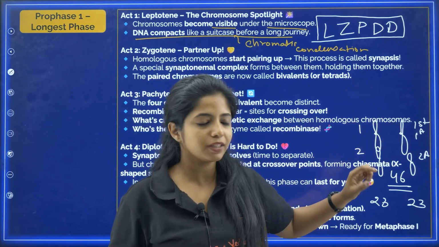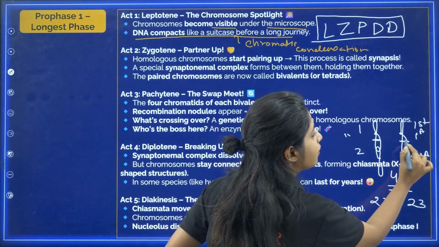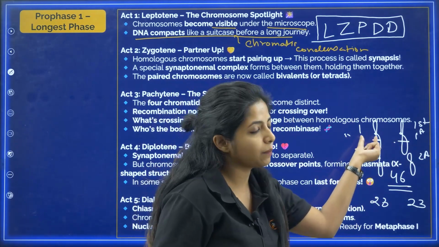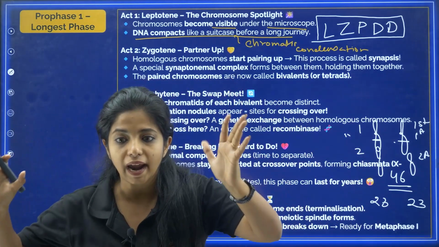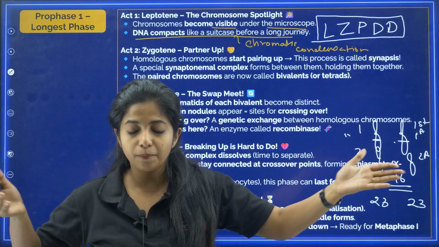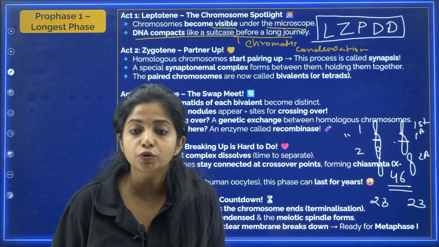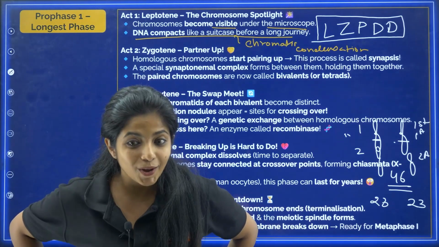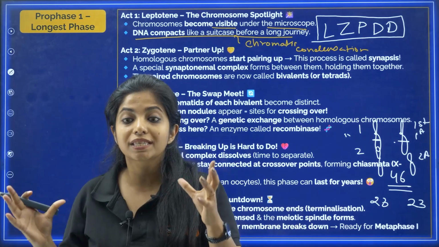As in for example, here I have a gene coding for height. Here also I would be having a gene coding for height. Now it can depend. It can be a recessive allele over here. It can be a dominant allele over here. Anyways, I would be definitely having a gene that will be coding for height there. Whatever it is, depends on the parents. Okay. So anyways, it will be there. Now what do you call these chromosomes as? You will call these chromosomes as homologous chromosomes. What do you call this? Homologous chromosomes. So over here, homologous chromosomes start pairing up.